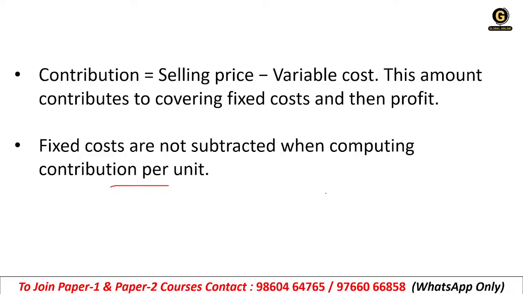For example, if the selling price is rupees 20 and variable cost is rupees 12, what will be the contribution? Contribution will be 8 rupees. So contribution is nothing but your profit. I'll explain how. Fixed cost is rupees 800. Getting it? If you want to make a profit, you need to match the 800 rupees. So how will you match? You must sell 100 units.